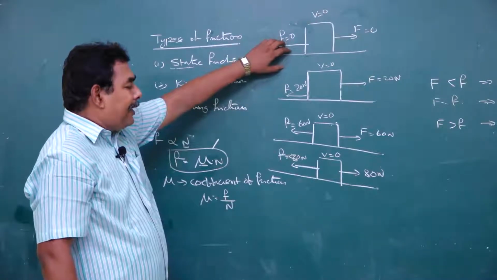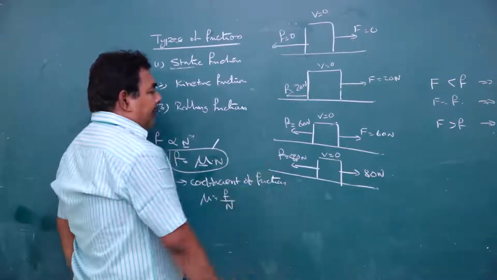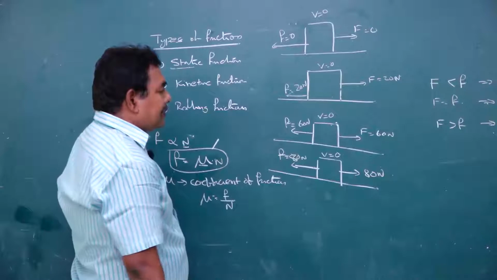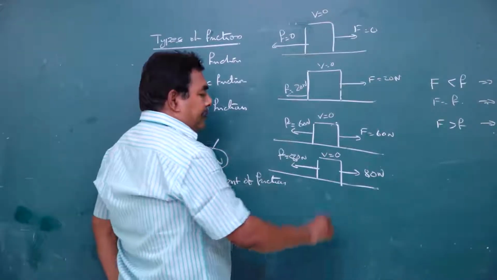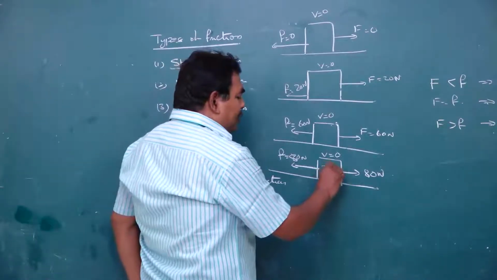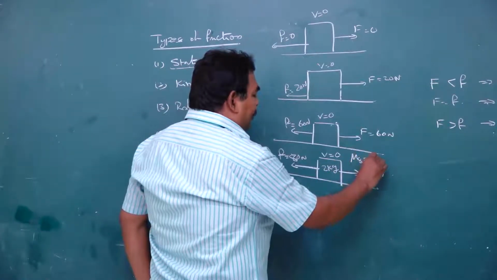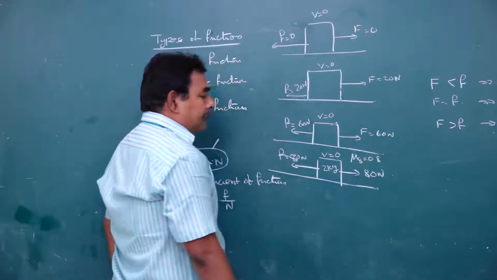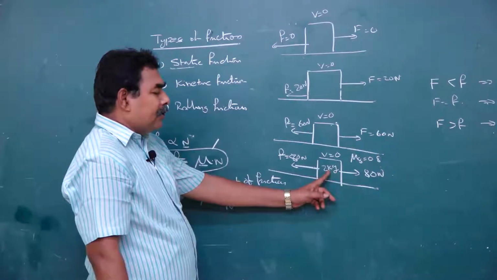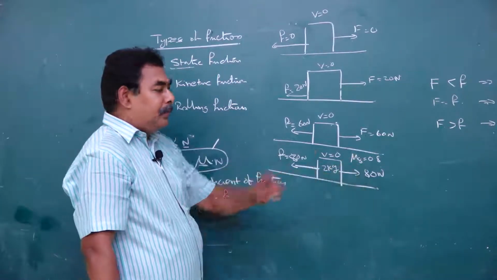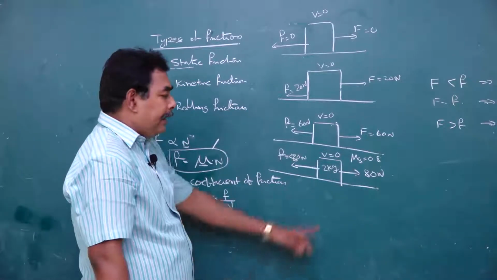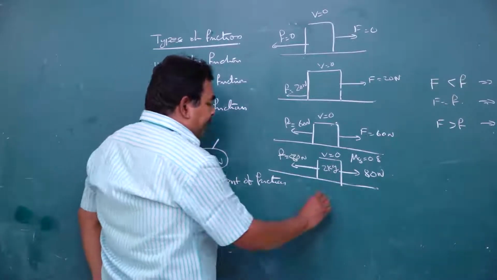For example, a block of mass 2 kg, mu s is equal to 0.8. Now, what is the static frictional force?